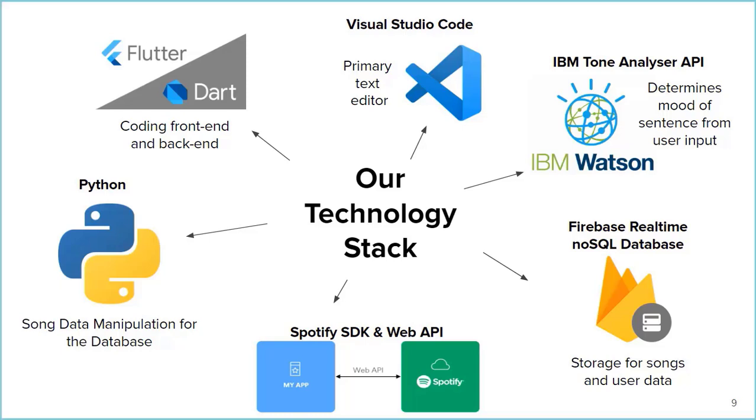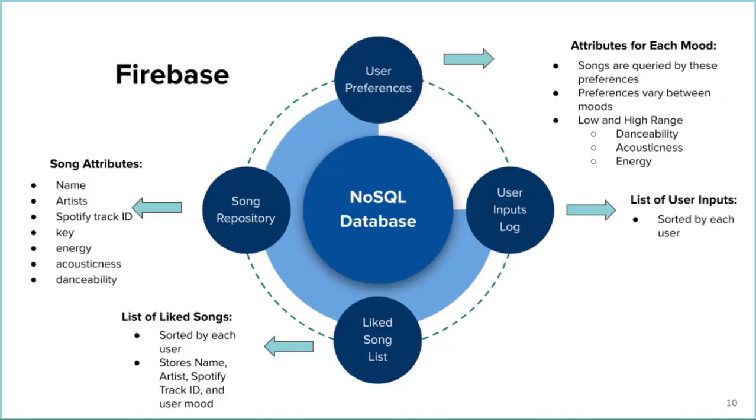Our database, which stores songs and user data, is hosted on a Firebase real-time NoSQL database, which will be detailed more later. The Spotify SDK and Web API is used to play the song, as well as getting play, pause, skip, and back features. And lastly, Python was used in the scripts to manipulate the database. We chose to use a NoSQL database hosted by Google Firebase.